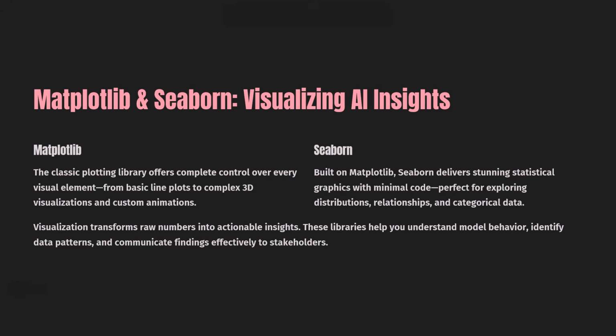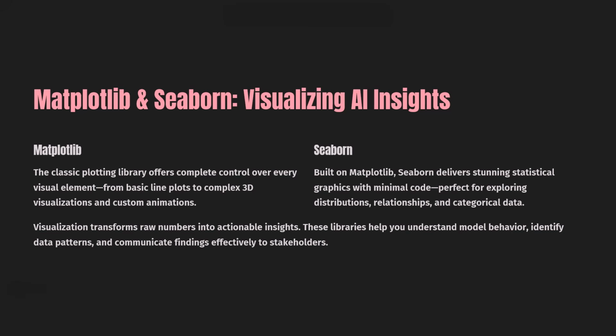Well, talking about Matplotlib, it is the classic plotting library that offers complete control over every visual element. Right from basic line plots to complex 3D visualizations and custom animations, Matplotlib is the go-to library for this. Now talking about Seaborn, it is built on Matplotlib itself and it delivers stunning statistical graphics with minimal code, which is perfect for exploring distributions, relationships and categorical data.